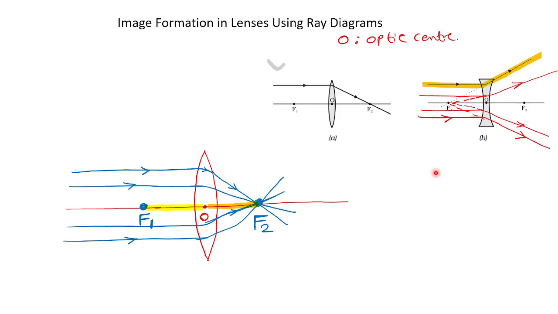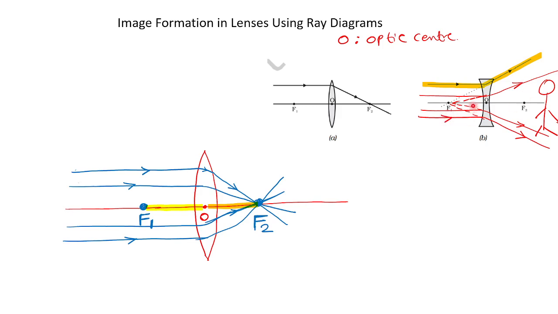Yes, sir. But in fact, it does not meet in real. I mean, if I extend, it will meet. What is the significance of F1? I am standing here on the right side. Sunlight is coming from infinity, I mean parallel. The sunlight to the lens will be parallel in nature. If I stand here, I can see that all the sunlight is coming from a point F1. All the lights are originating from F1.